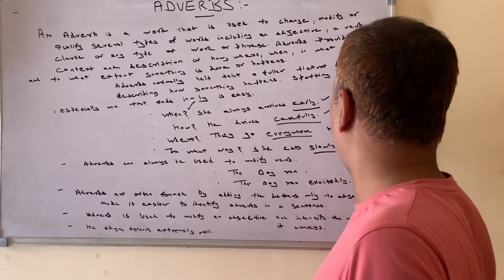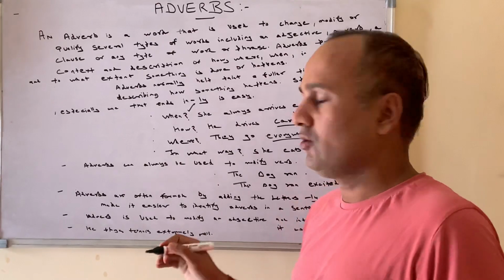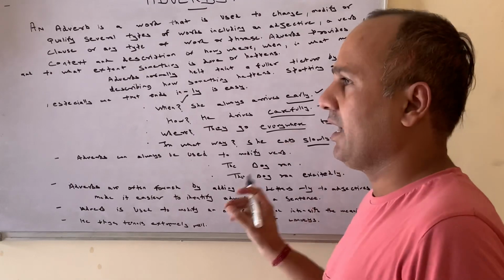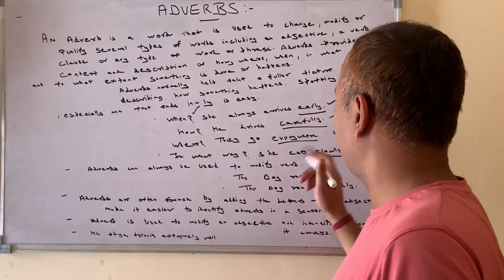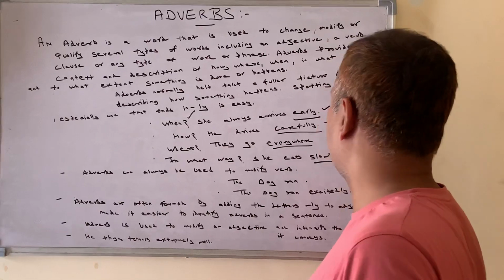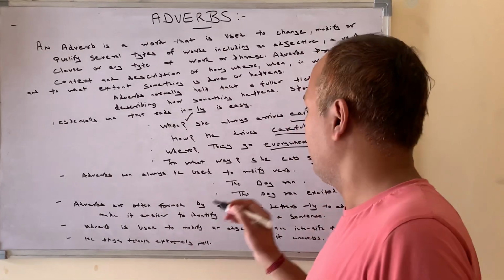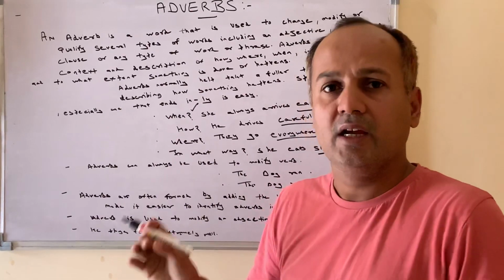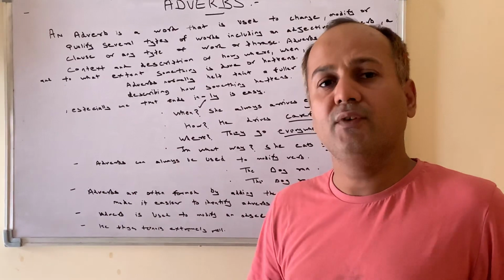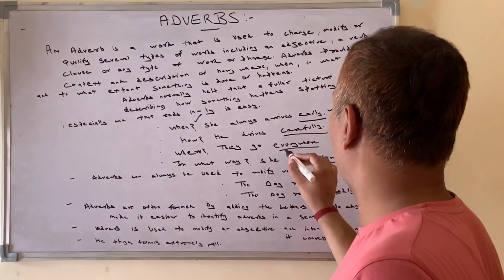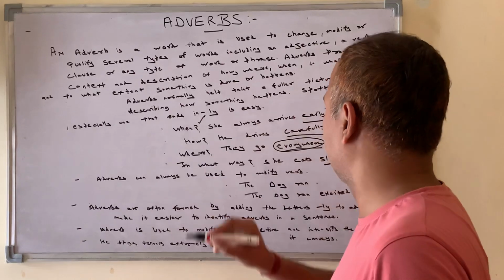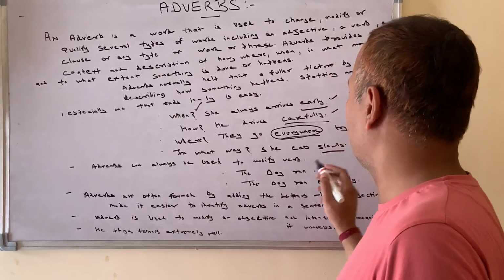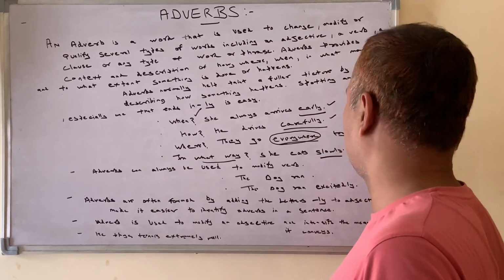They go everywhere together. Here ly is not used. Everywhere here is an adverb because it is helping the verb to complete its meaning, and together as well. Everywhere is painting the full picture. It is telling in what context, up to what level they go. So it is an adverb. Where? She eats slowly. ly has come, it's an adverb. In what way? In a slow manner. So here is the adverb.